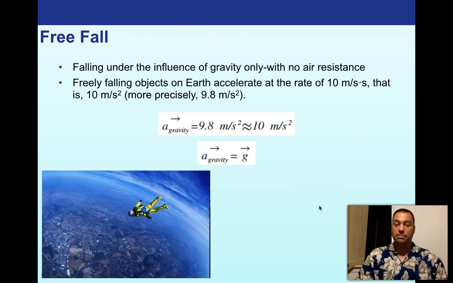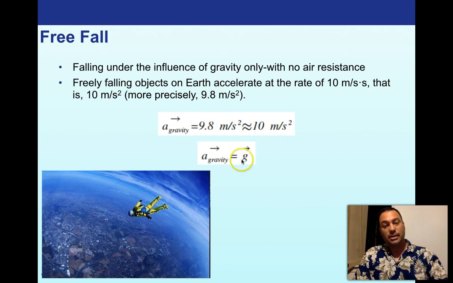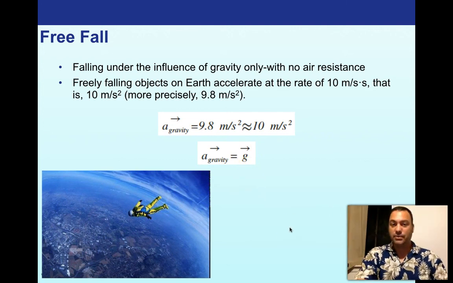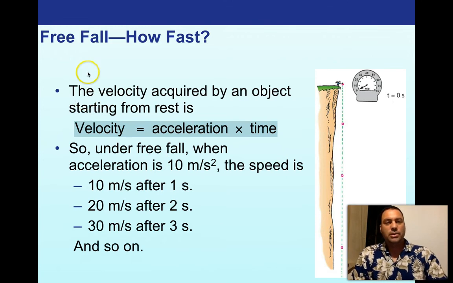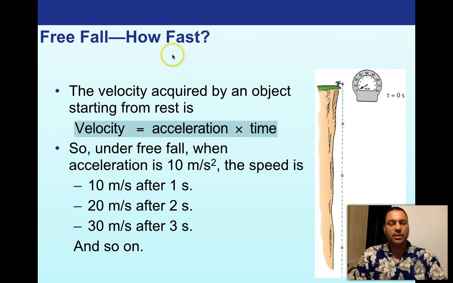So this is an important thing to keep in mind in future chapters, especially in Newton's second law, that g is gravity. And it's also a vector because it's an acceleration. So let's go ahead and use one of our tools, free fall. How fast is something falling?